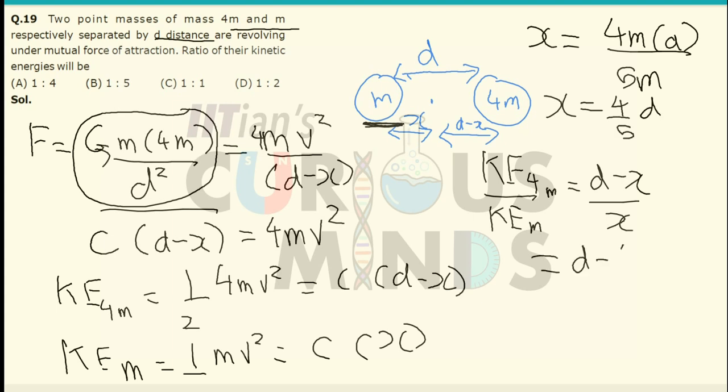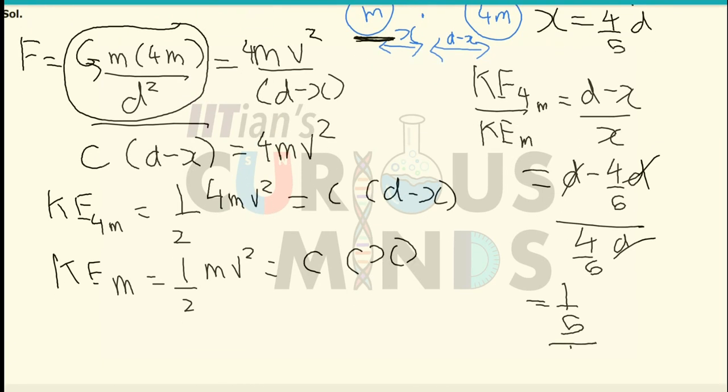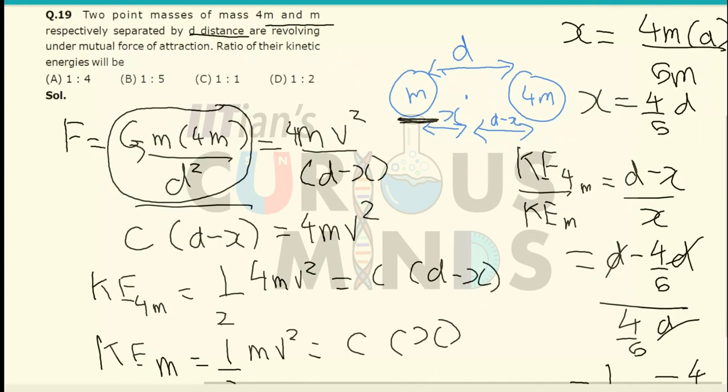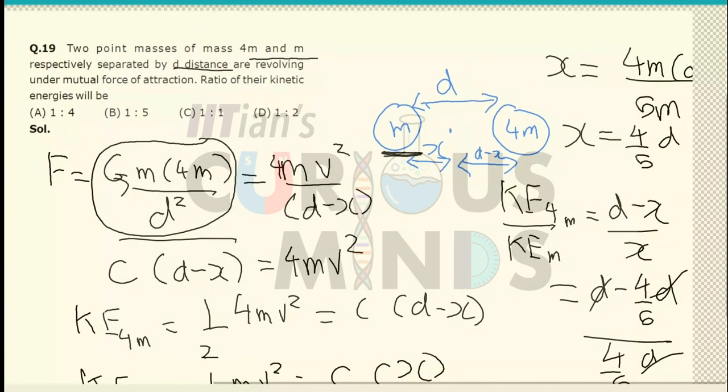So d minus 4 by 5 d, divided by 4 by 5 d. The d will get cancelled, and 5 minus 4 will be 1, so it will be 1 by 5 divided by 4 by 5. The 5s will get cancelled, and 4 will go in the denominator, so it will be 1:4, not 4:1. So the ratio of the kinetic energies of the 4m mass to the m mass will be 1:4, which is option number A.